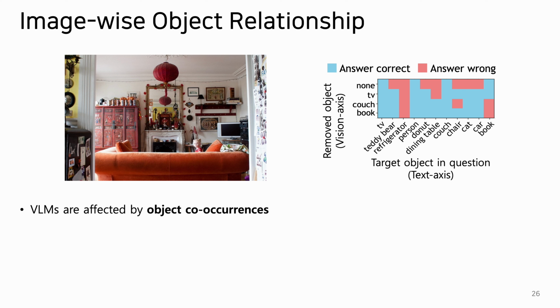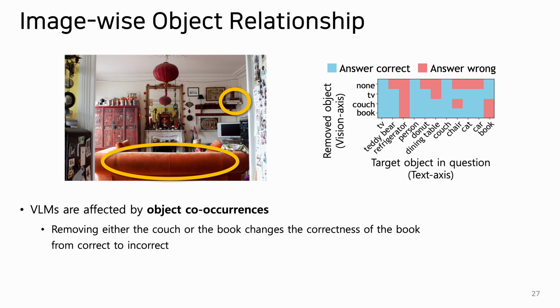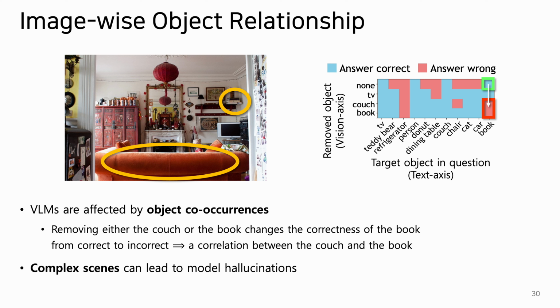We can also analyze the relationship between objects within a single scene. This analysis reveals that VLMs are influenced by the co-occurrence of objects, impacting their ability to correctly interpret and answer questions about the visual content. For example, when we remove either the couch or the book from the scene, the correctness of the model's answer regarding the book changes from correct to incorrect. This indicates a correlation between the couch and the book. As the scene becomes more complex, these correlations between objects can increase, potentially leading to model hallucinations.